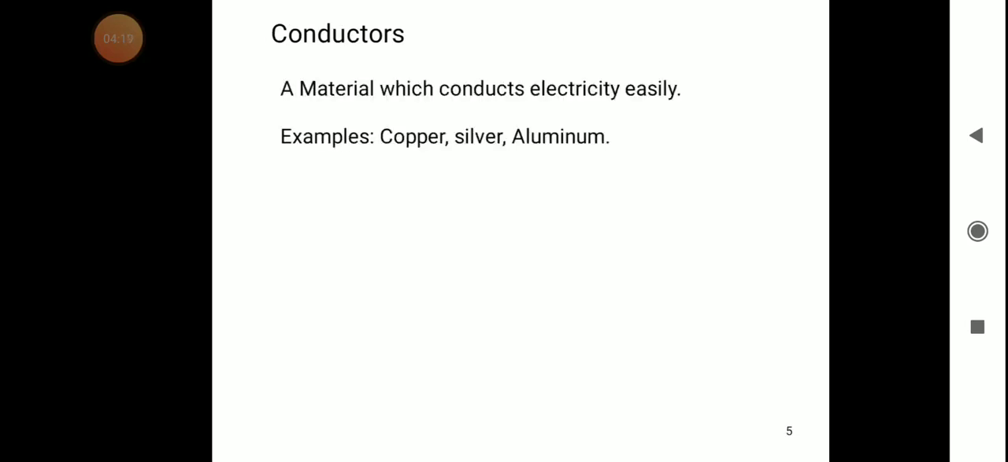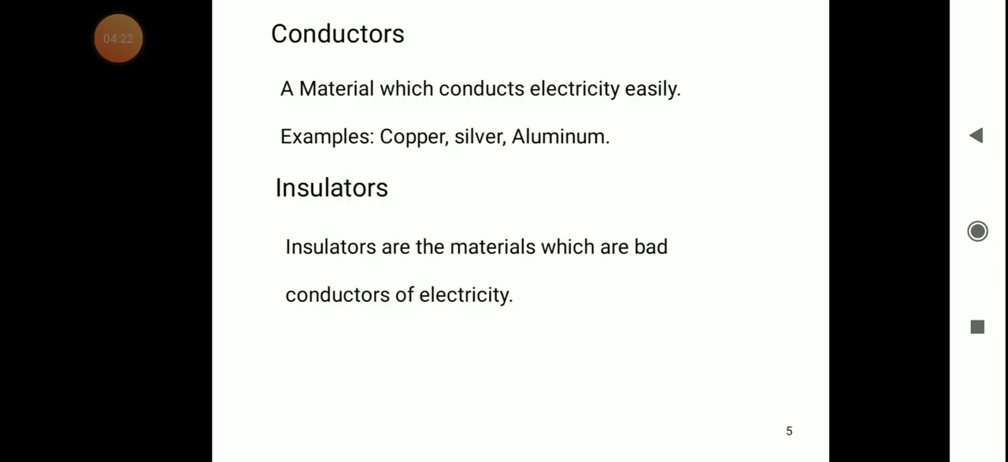The next one is the conductors. So what is the conductor? Conductor is a material which conducts electricity easily. The materials which conduct electricity easily are called conductors. Conduct means they allow the electricity to pass through them easily.